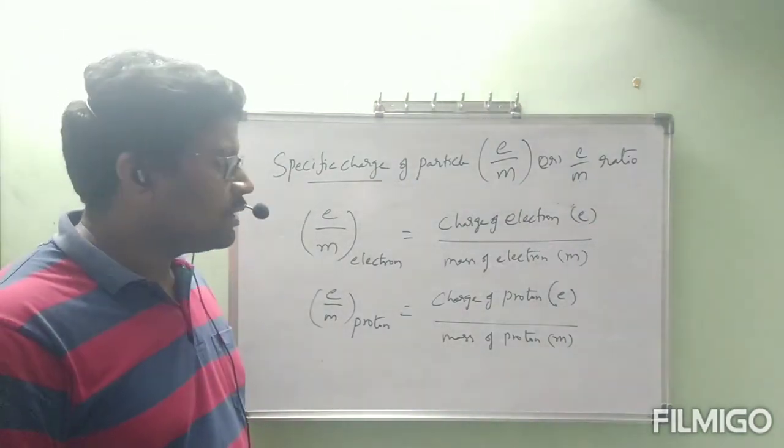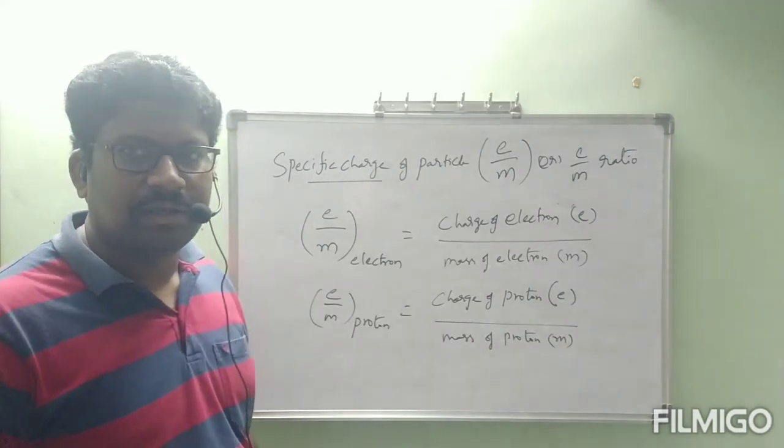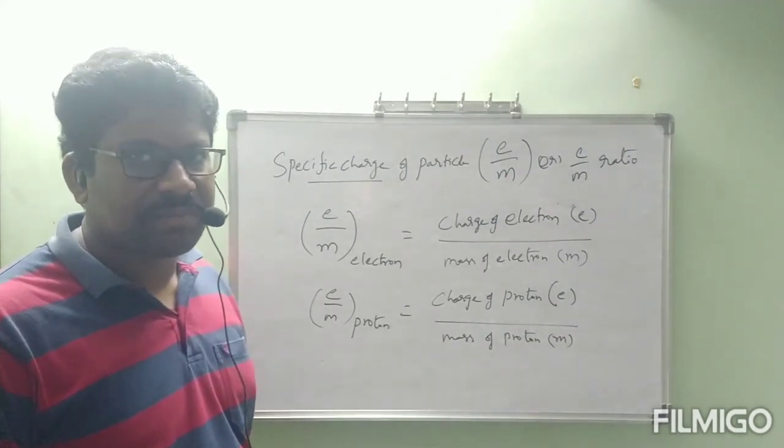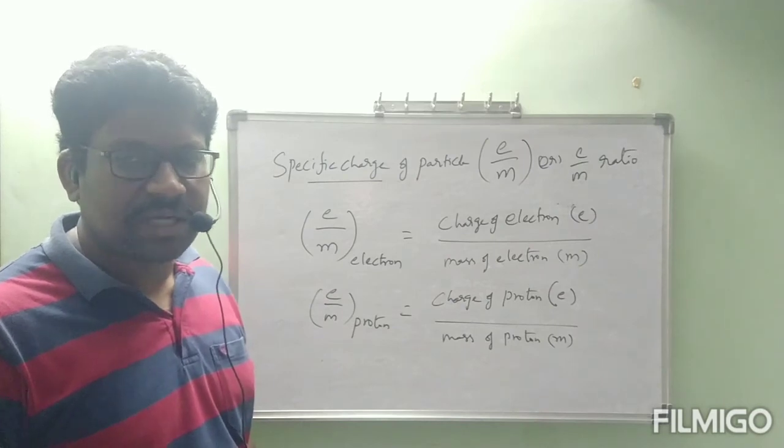Now the ninth point, coming under cathode rays and anode rays, which is related to specific charge.